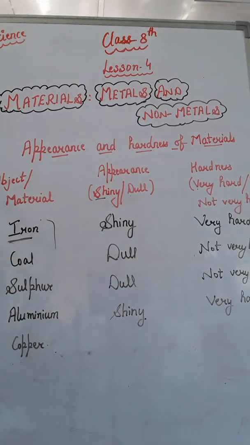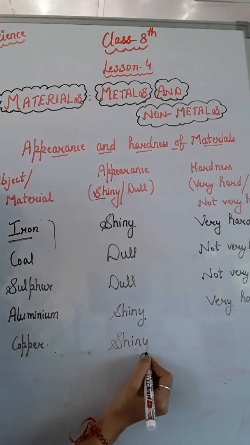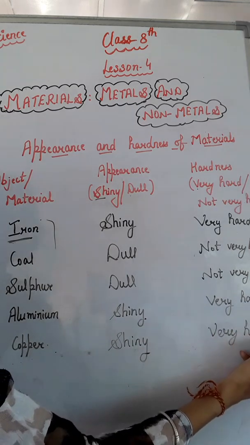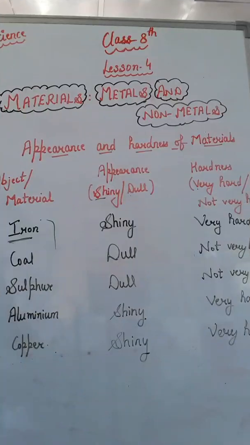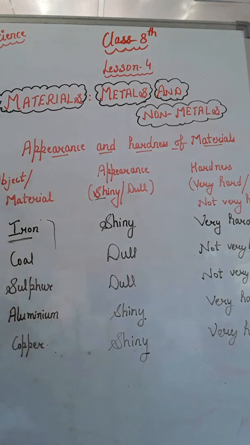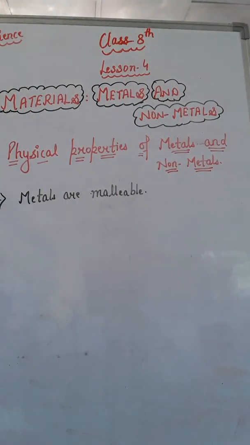And the last one is copper. Copper is used in electric wires, right? So copper is also a shiny material and is very hard also. On the basis of their appearance and hardness, we can distinguish materials as metals and non-metals. Metals can be distinguished from non-metals on the basis of their physical and chemical properties. Let's firstly understand the physical properties of metals and non-metals.